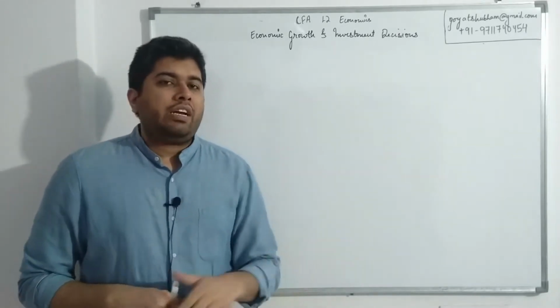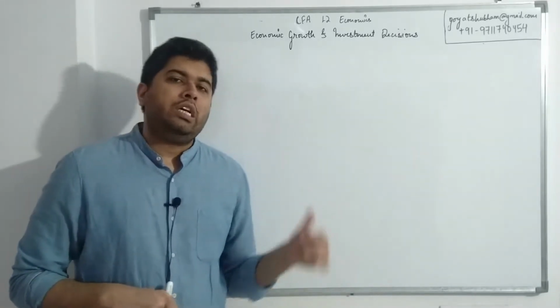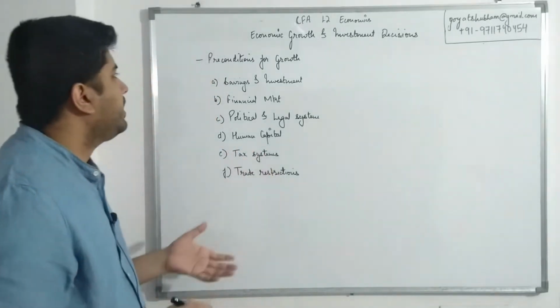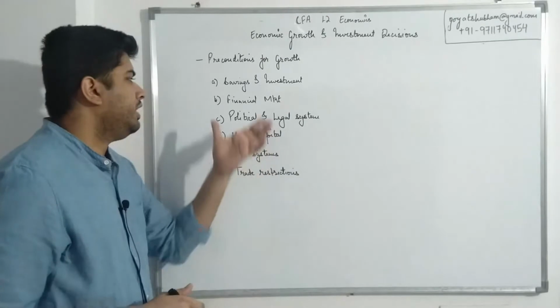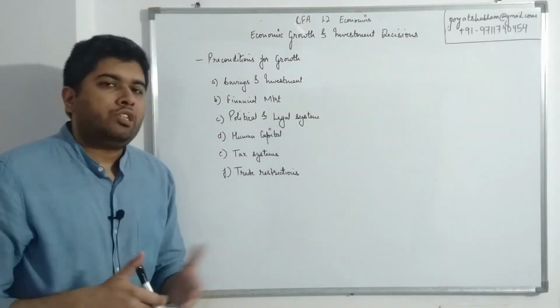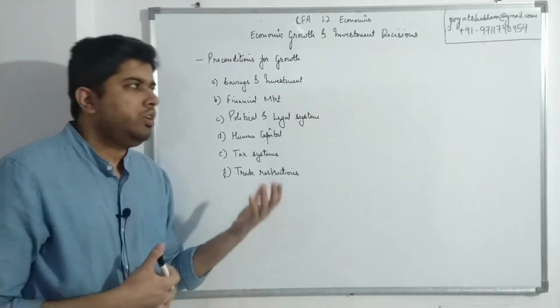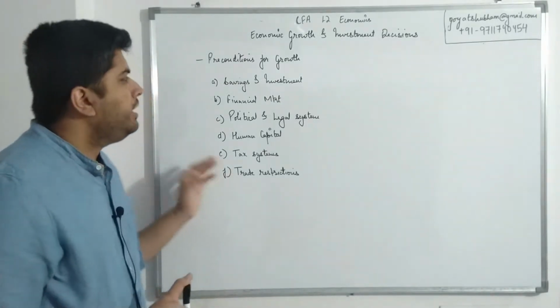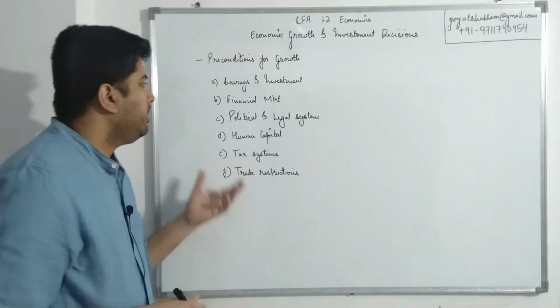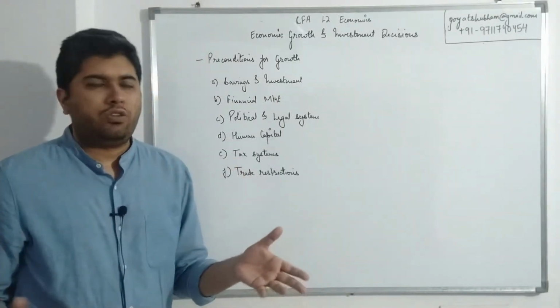Now, there are several factors that can influence this economic growth. Let's have a look at them. The syllabus identifies around 6 factors that are preconditions for growth, that if these things exist, then the chances of there being a growth in the economy would be higher than they would otherwise be. Keep in mind, this list is not exhaustive by any means. This does not mean that you only have these 6 factors. There can be other factors also.